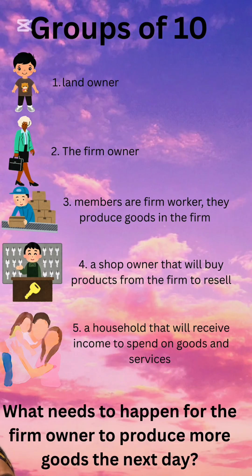For the firm owner to produce more goods the next day, they need to go and contact the landowner again, right? So that the landowner can lend them land to start the firm, right? So in a real life situation, it doesn't happen that the firm owner always rents out land. So maybe the firm owner can be paying for land on a monthly basis.